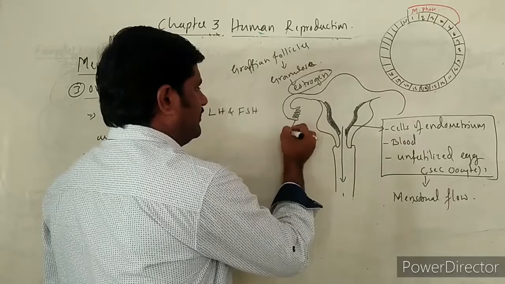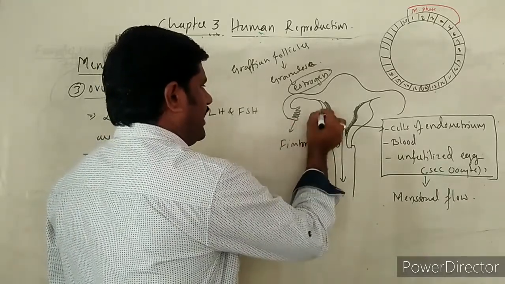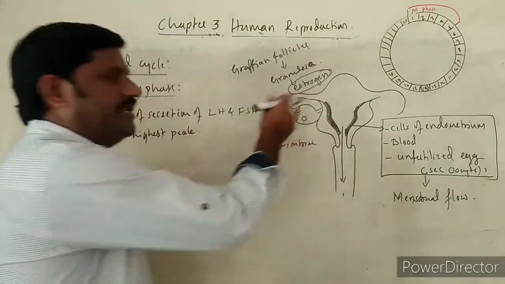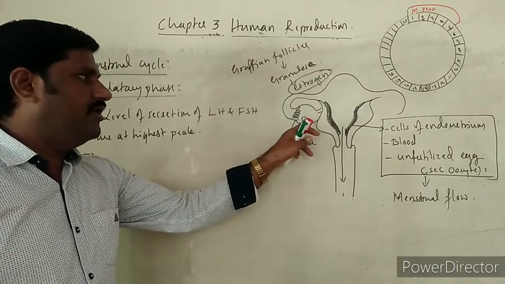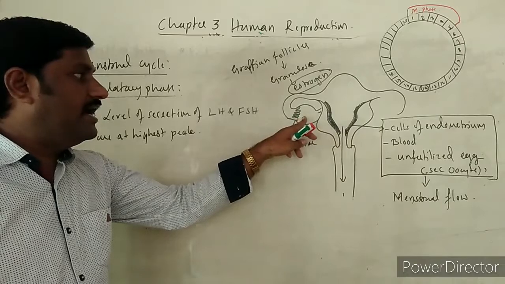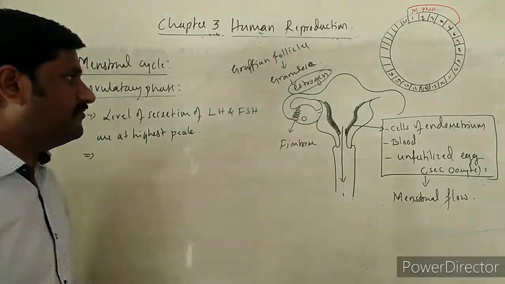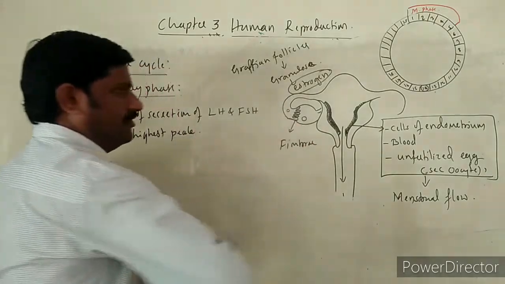See here, these are finger-like projections called fimbriae. These fimbriae act upon what? The ovarian wall. They start to move on the ovarian wall, and it ruptures the ovarian wall as well as the Graafian follicle. As a result, the secondary oocyte is released towards the fallopian tube.